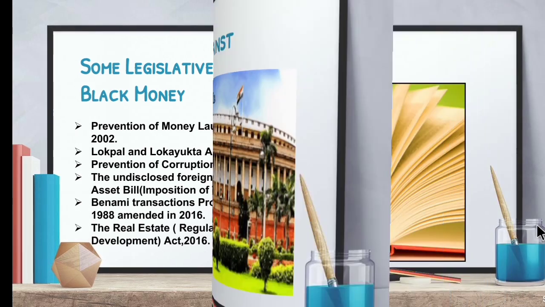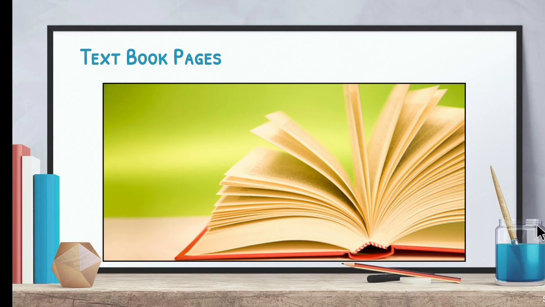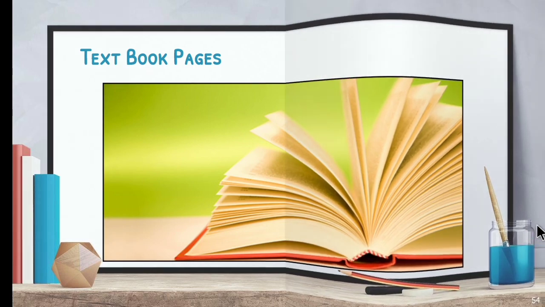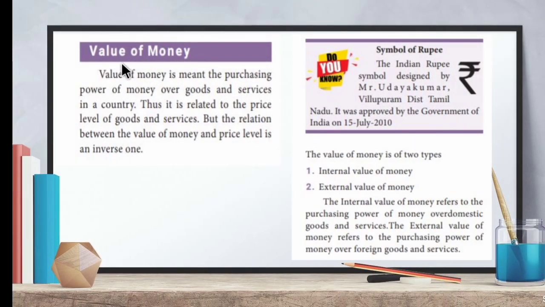So now let's see some textbook pages related to today's class. First, we have seen about the value of money. Value of money is the purchasing power. And I told that the value of money and the price of the product are interrelated to each other. Then the Indian rupee symbol was designed by Mr. Uday Kumar. And then the two types of value are internal and external. Internal means domestic, external means foreign goods.